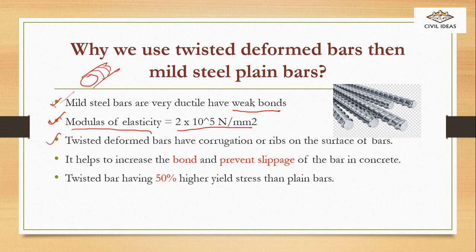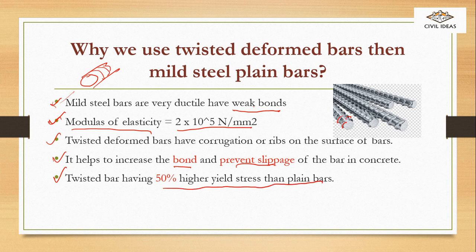Twisted deformed bars have corrugation. As you can see in this picture, these are called corrugations or ribs on the surface of the bar. Due to these ribs and corrugations on the surface, the bond increases and slippage is prevented. The bond means the attachment between the concrete and steel. It won't slip as in the case of mild steel bars. Twisted bar has 50% higher yield stress than plain bar. That's why nowadays in construction we use this type of bar.